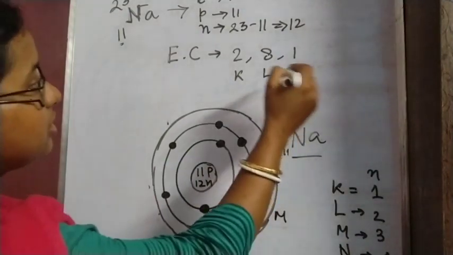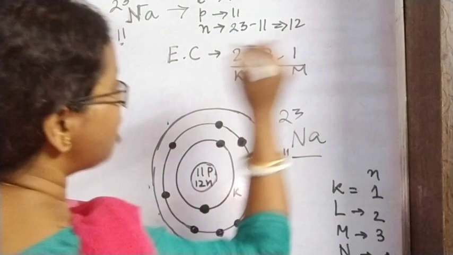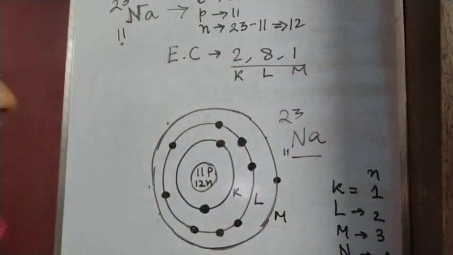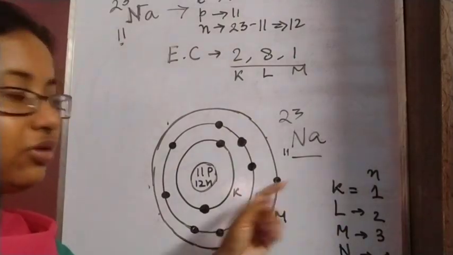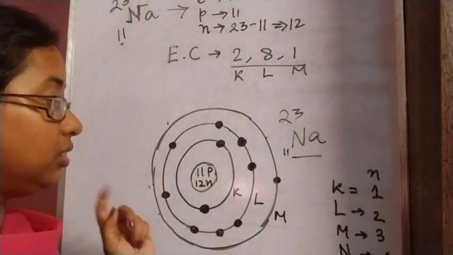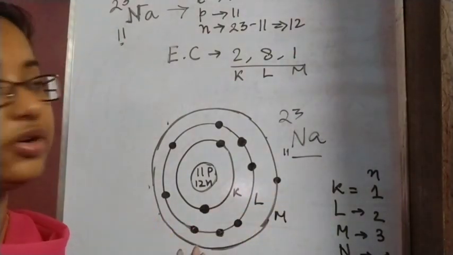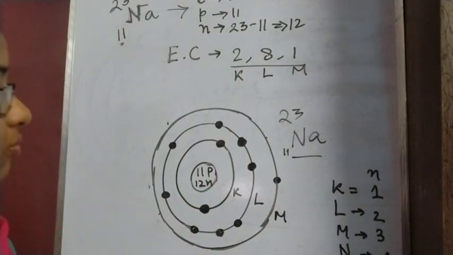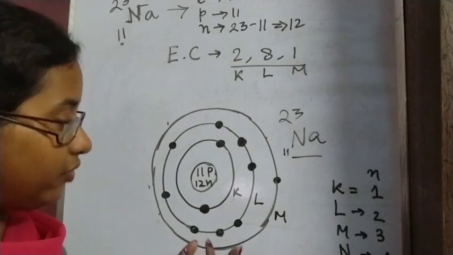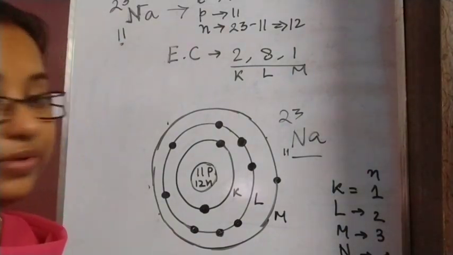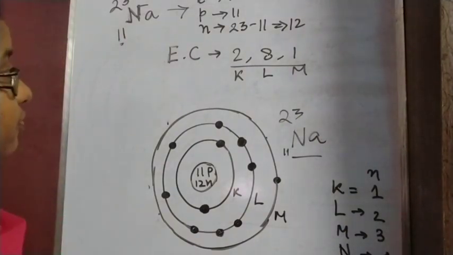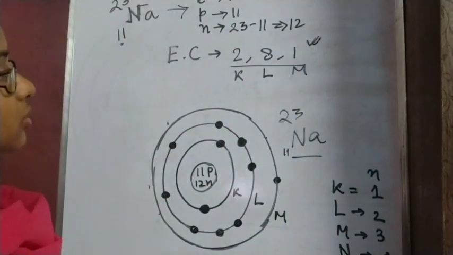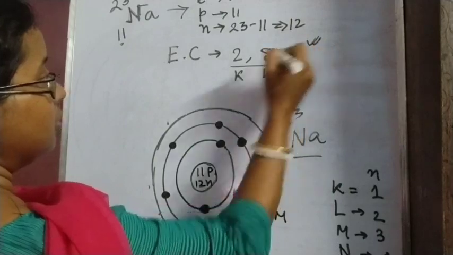Now see, this is the electronic configuration. This sodium atom is not stable, as it has 1 electron in the last shell, which is not a stable structure. To attain stability, will it lose an electron or gain an electron?